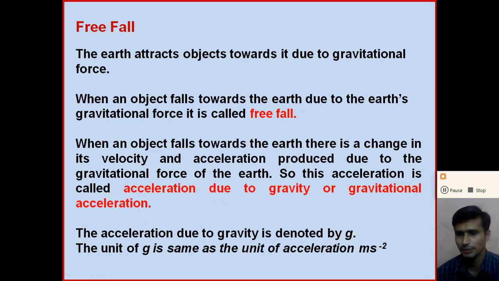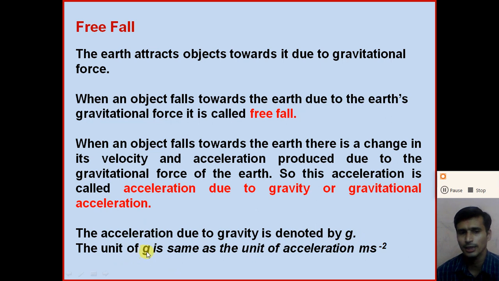In the previous video we denoted a capital G. What is the capital G? Capital G is the universal constant of gravitation, and here the small g is the acceleration produced on the object due to the gravitational force, right? So it is the acceleration due to gravity. So the acceleration due to gravity is denoted by small g.